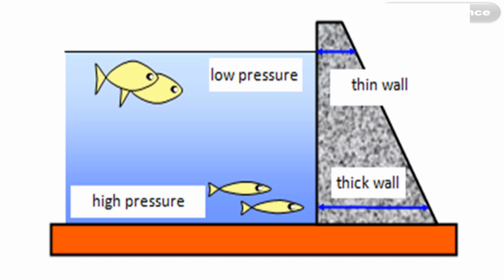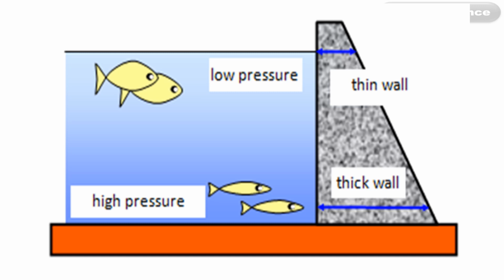If the wall of the dam is thin here, the wall will not be able to withstand the high pressure exerted by the water at the bottom. That is why the wall of the dam is made thick at the bottom, to withstand the high pressure exerted by water at the bottom, because the pressure increases with increase in depth from the free surface.